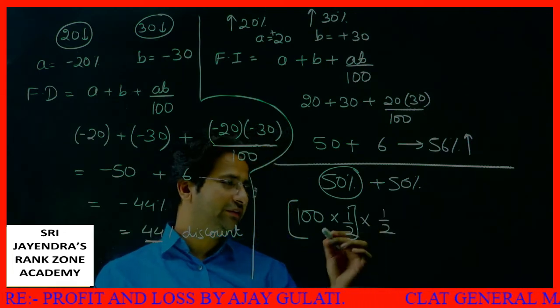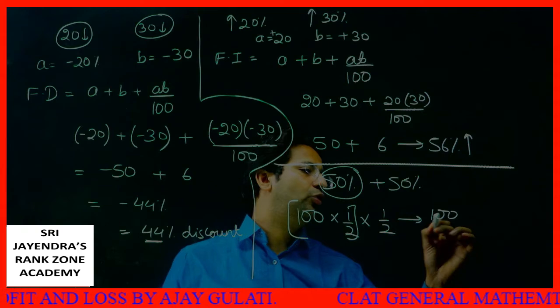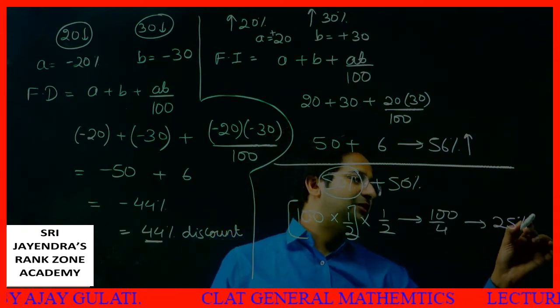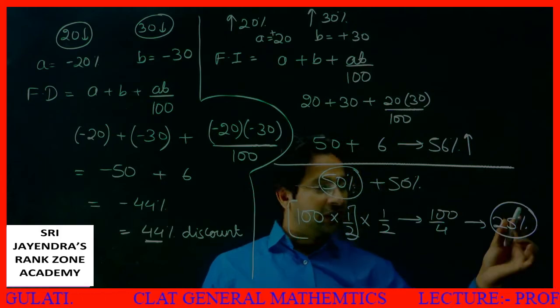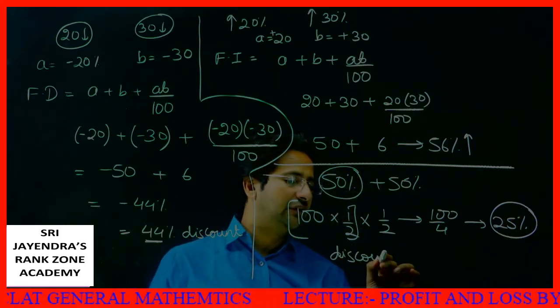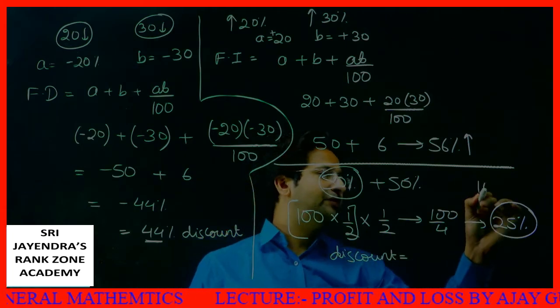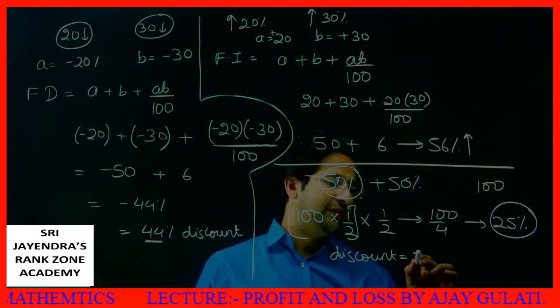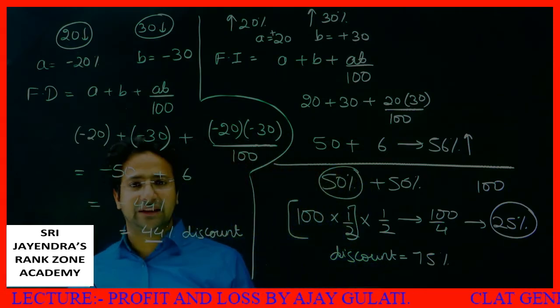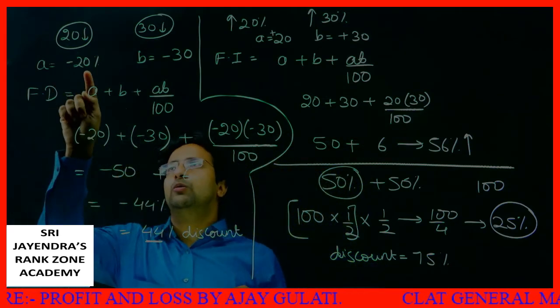So this is like 100 by 4, or 25%. This is the final value. Discount is how much? Discount is actually, on a 100 rupees thing, you are offering it for 25%, which means you are giving a 75% discount.